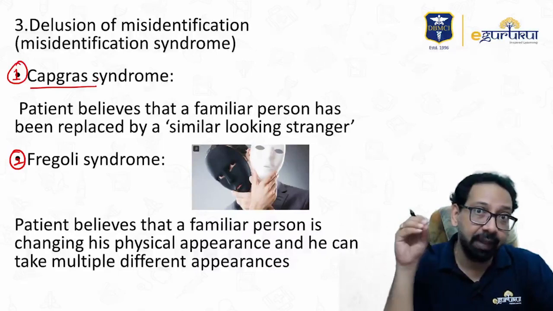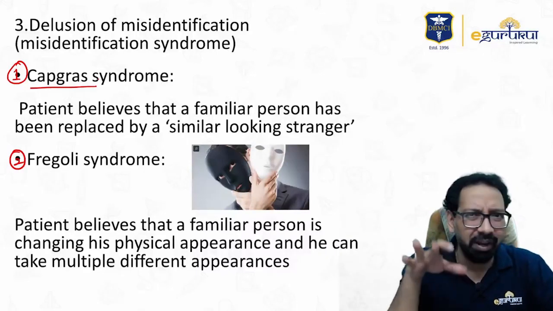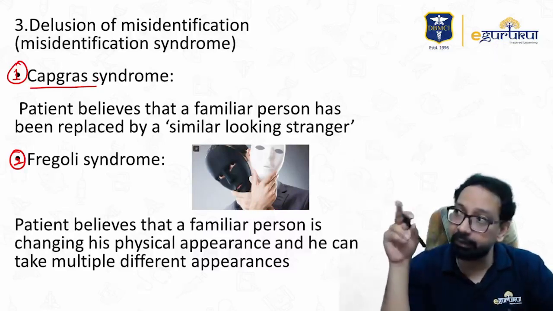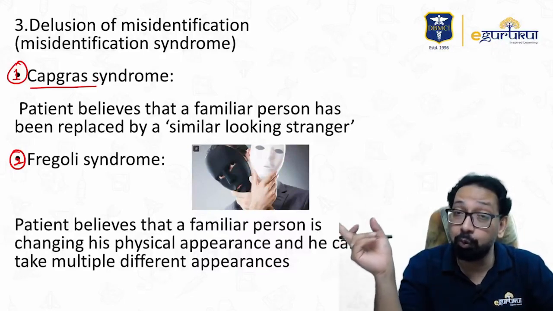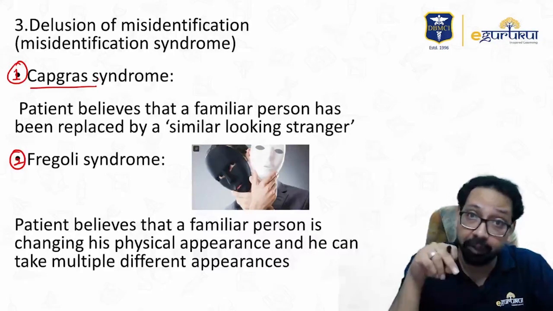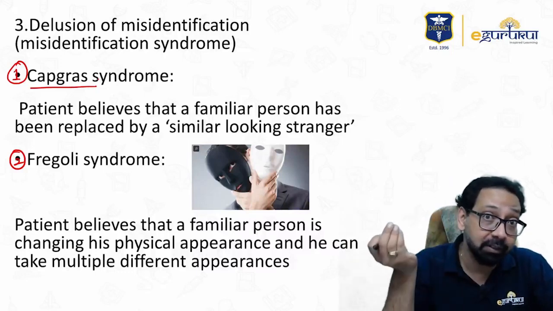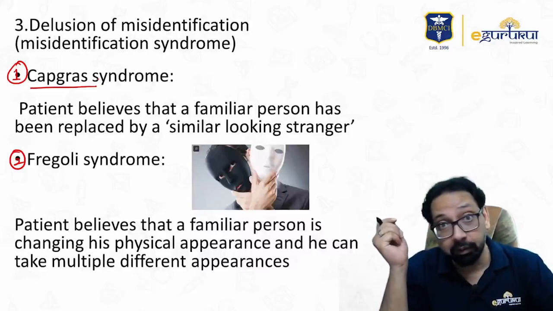She says that the husband who is staying with her is not her husband. He is somebody else who looks just like her husband, behaves just like her husband, talks just like her husband, but he is not her husband. When she was asked why she says this, she said he is wearing a cap, Capgras.